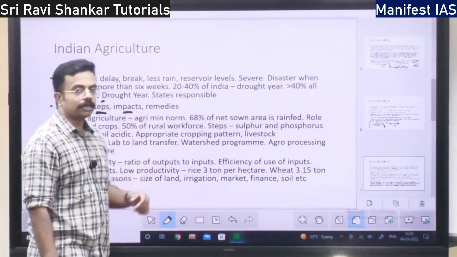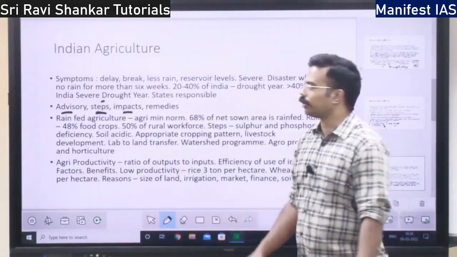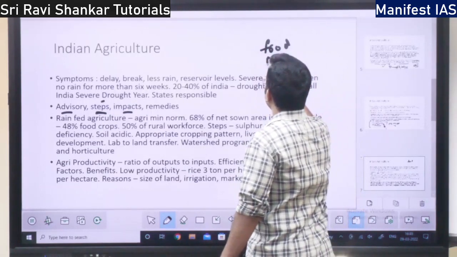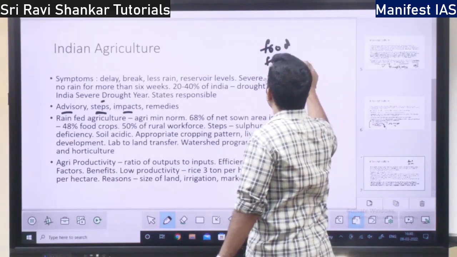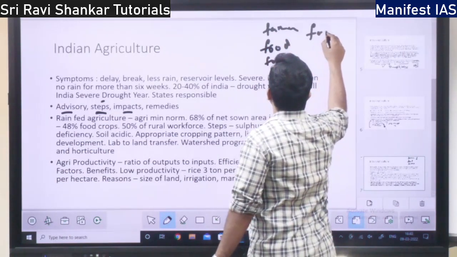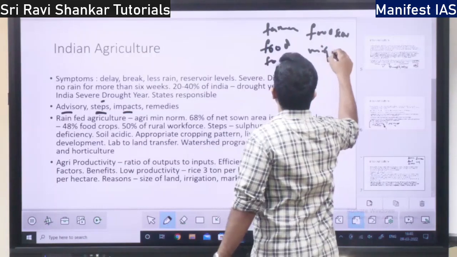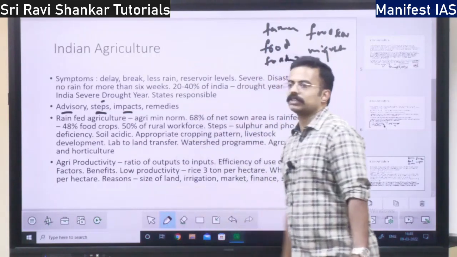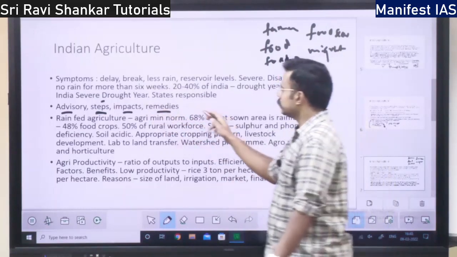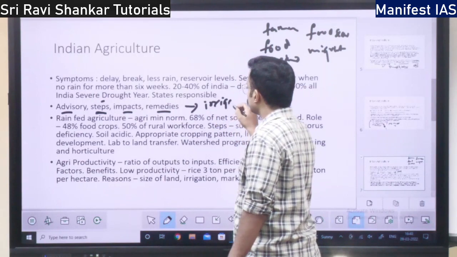So what is the impact of drought? There will be less food, less fodder for animals, right? Farmer suicide, food security will be threatened. There will be migration. All these are the impacts of drought. What are the remedies? One is irrigation should be increased.